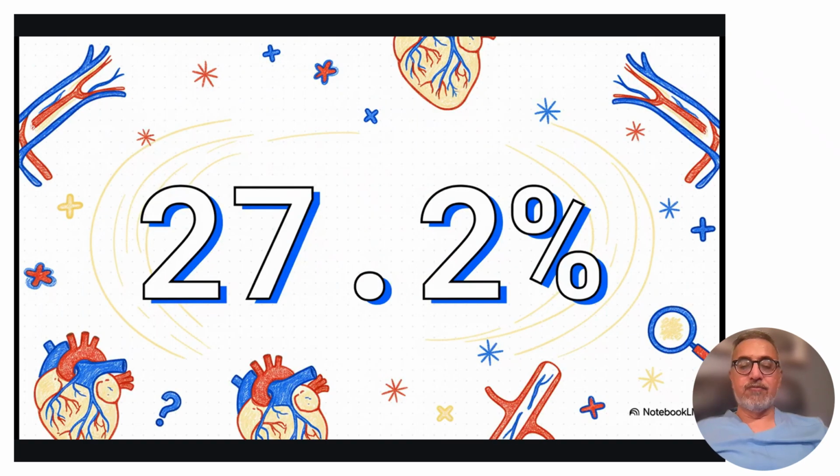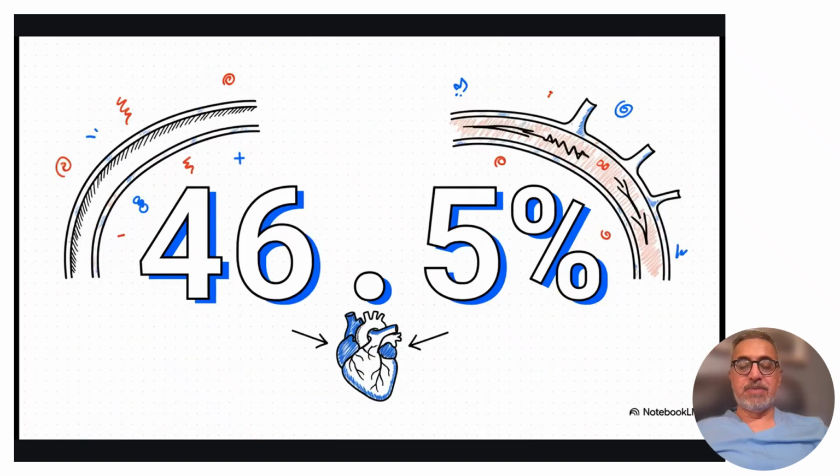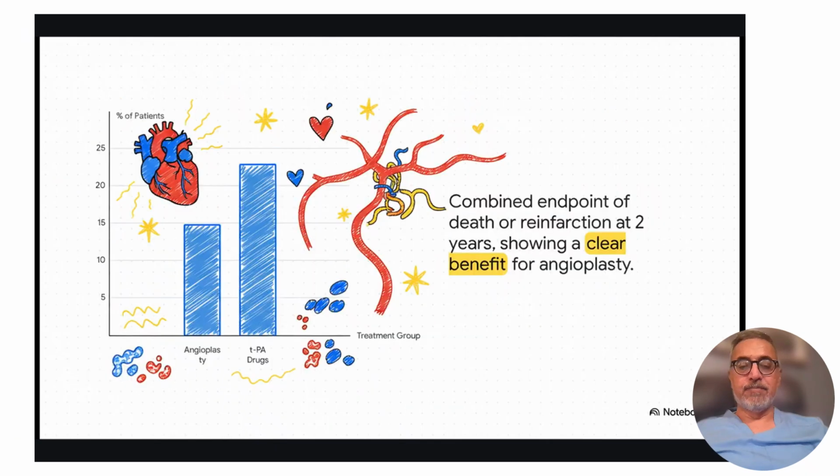At the 2-year follow-up mark, those patients who underwent primary angioplasty had a 27.2% primary endpoint requiring repeat intervention, whereas the patients that had lytics administered required repeated intervention 46.5% of the time. Therefore, there was an early mortality benefit and a late benefit from getting angioplasty. Primary angioplasty became standard of care.